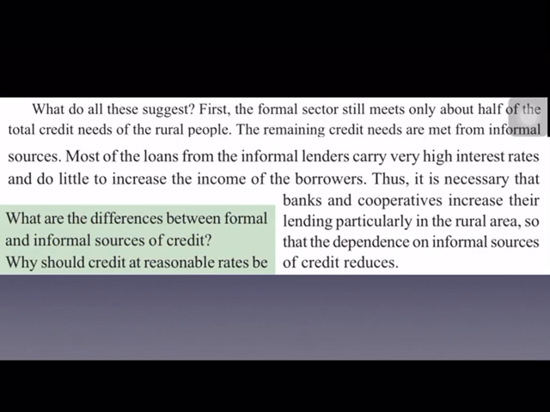Thus, it is necessary that banks and cooperatives increase their lending. That means they should lend more and more in rural areas to save the poor people from these money lenders and other employers, because they charge a very high rate of interest, and the conditions laid down for repayment are very harsh. So that the poor people in rural areas will depend less on the informal sources of credit.